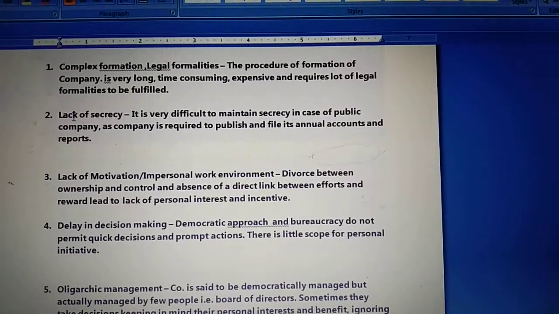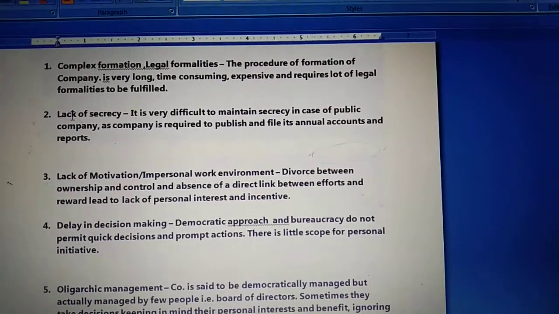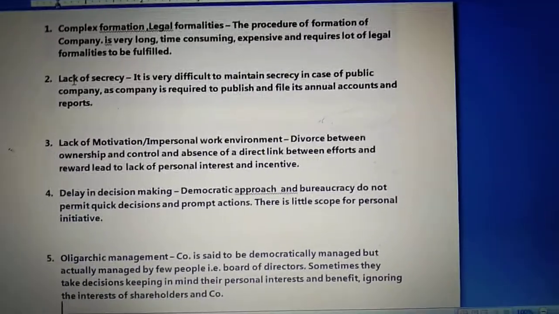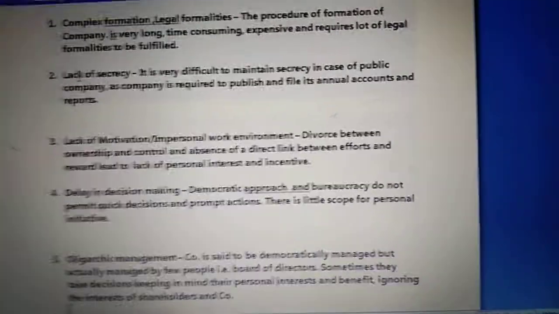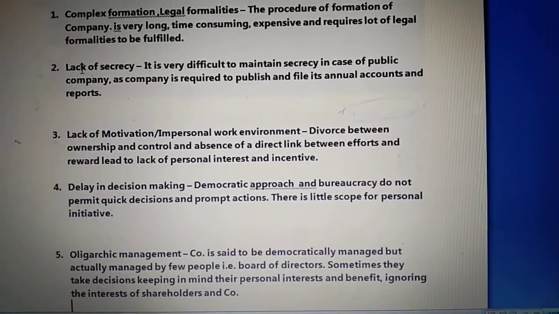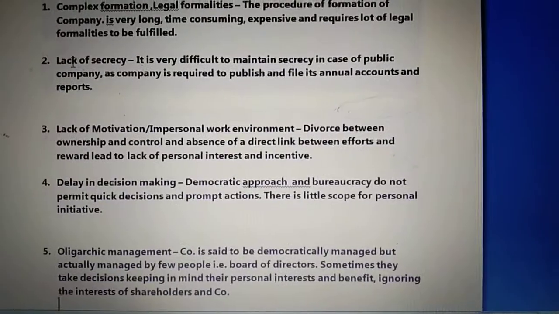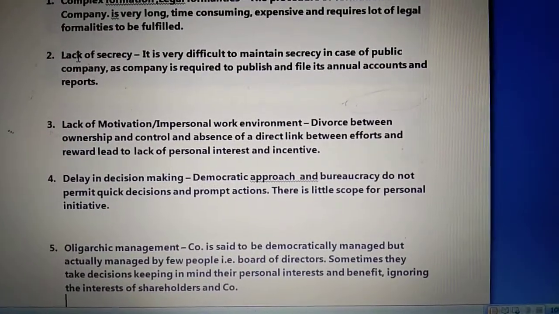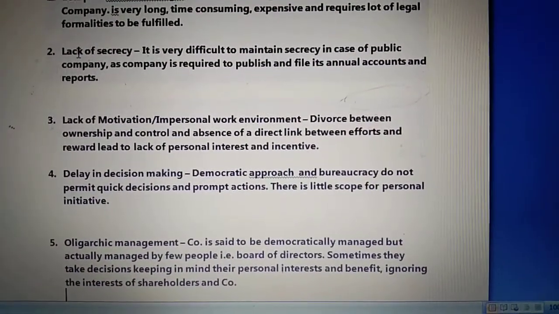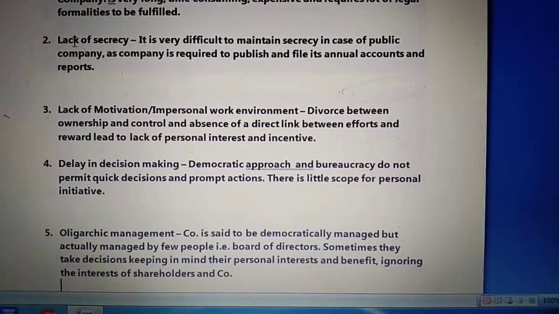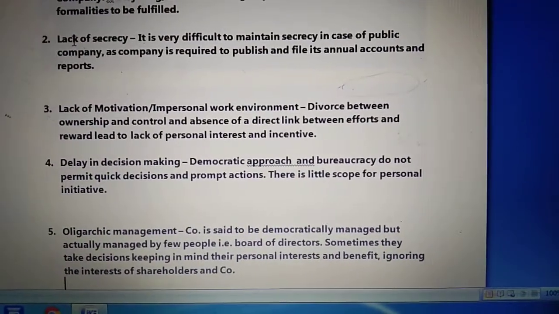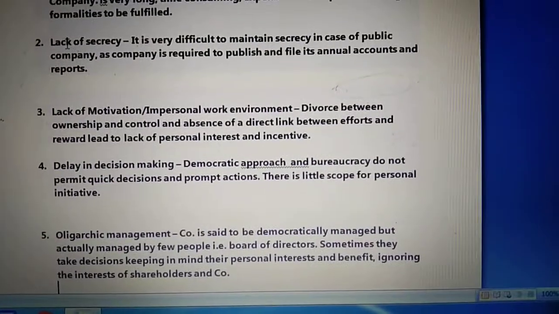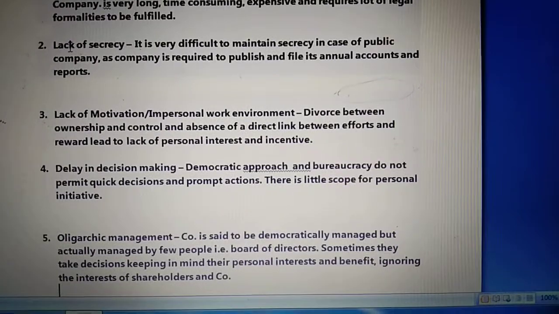Communication as well as approval of various proposals may cause delay not only in taking decisions but also in acting upon them. It means they basically follow a democratic approach. The board of directors has the control, but before taking any decision they have to go through the top management, middle management, even the lower level management, which sometimes takes a lot of time, for taking action and even for taking a decision. So this makes the process of decision making slow.